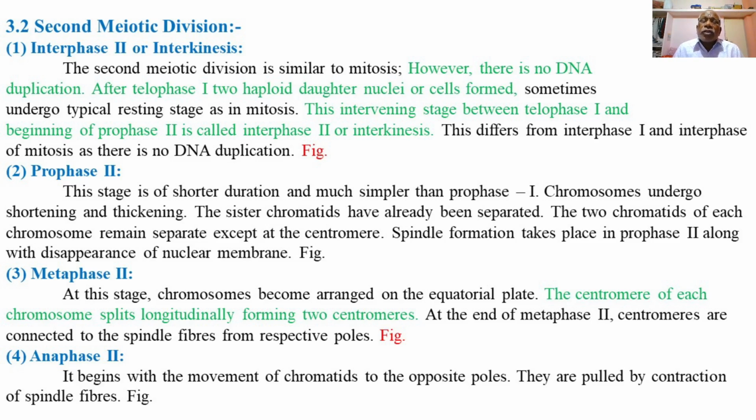Then begins the next phase of the second meiotic division, that is anaphase second.